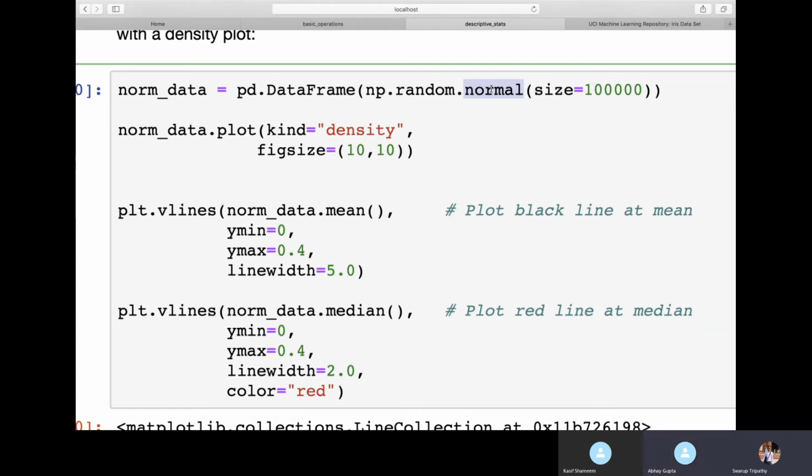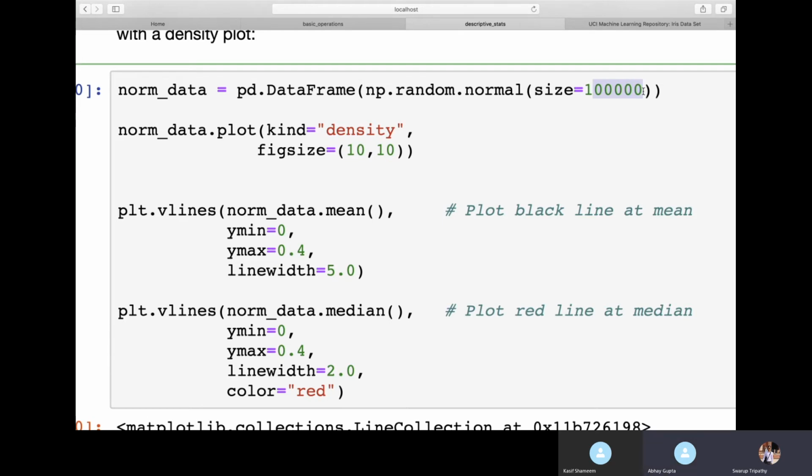np.random is a parameter in numpy in which you have different methods, like normal, exponential. Different methods are there. Here I am taking the np.random.normal function, and in this normal function I'm passing some data saying I want normalized data around 10,000. Sorry, here I have taken 1 lakh. So 1 lakh normalized data it will give. You can give a size, the amount of normalized data you want to create. It will just create some random normalized data.